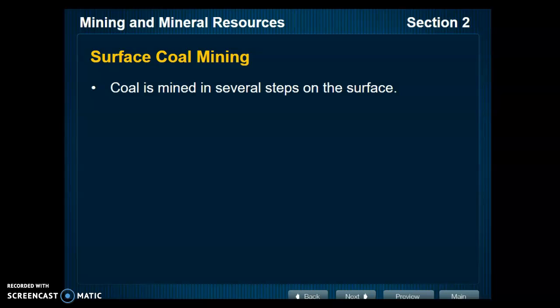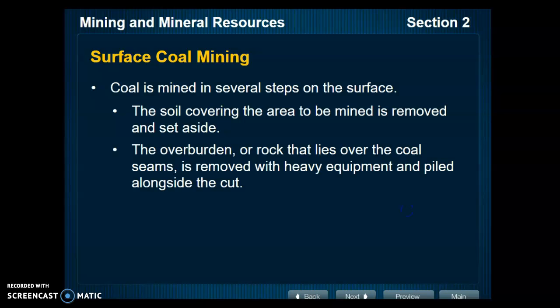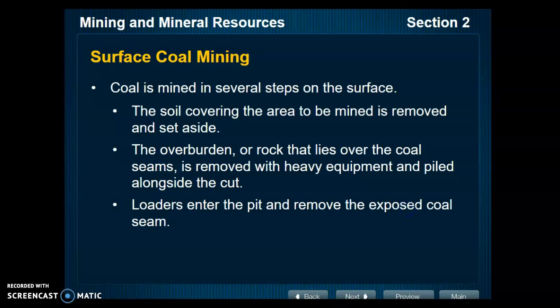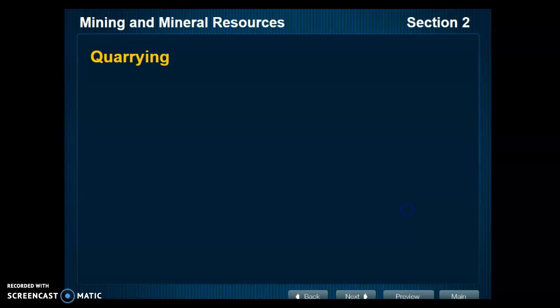Coal is mined in several steps on the surface. The soil covering the area to be mined is removed and set aside. The overburden or rock that lies over the coal seams is removed with heavy equipment and piled alongside the cut. Loaders enter the pit and remove the exposed coal seam. The pit is refilled with the overburden and contoured. The soil is laid on top of the overburden.